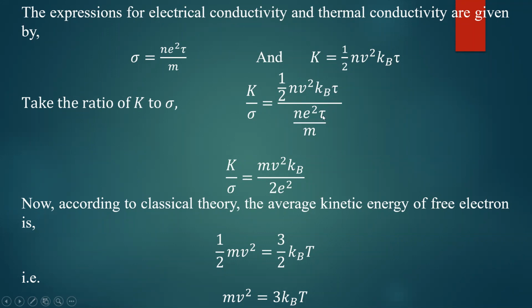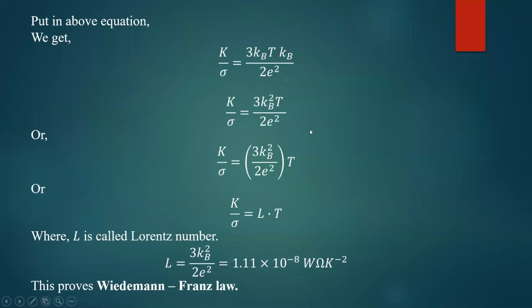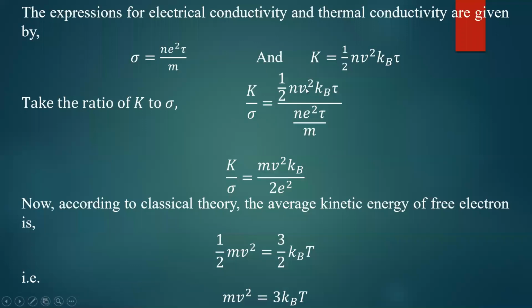So here tau gets cancelled, n gets cancelled, and you will be left with m into v square. Where does the small m go? It goes to the numerator. m v square kb divided by 2e square. This term will remain. Now we have to eliminate this m v square. kb is constant, e square is constant, and mass is constant but velocity is not constant, and we have to introduce the term temperature, because we have to prove K divided by sigma is directly proportional to temperature.